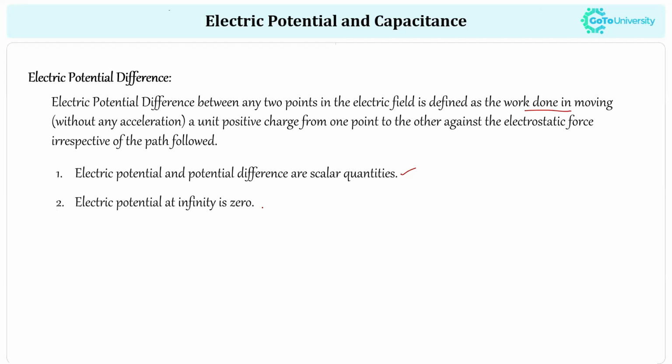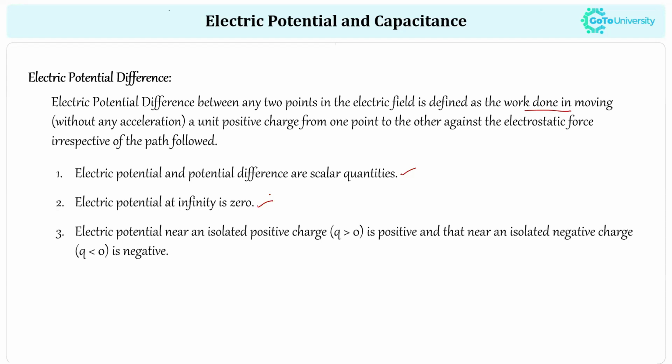The second property here is that electric potential at infinity is zero. The third one is that the electric potential near an isolated positive charge is positive, and near an isolated negative charge is negative, because the charge is greater than zero or less than zero. The SI unit of electric potential and electric potential difference is the volt, right?